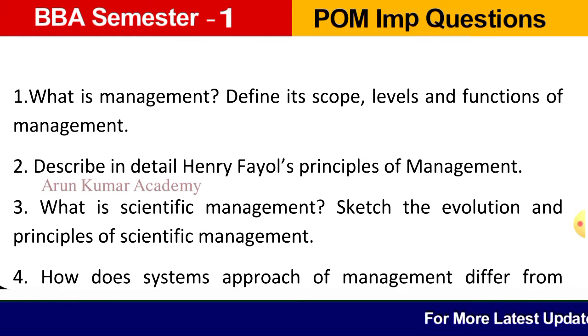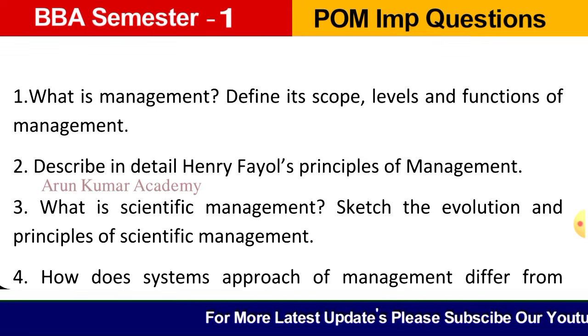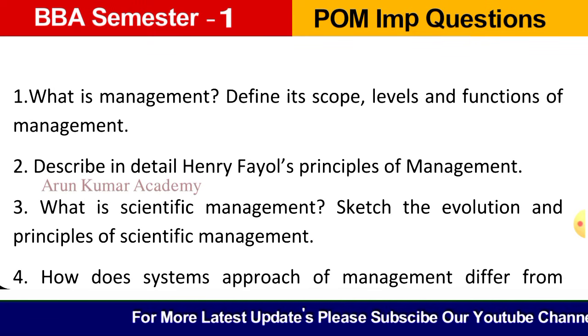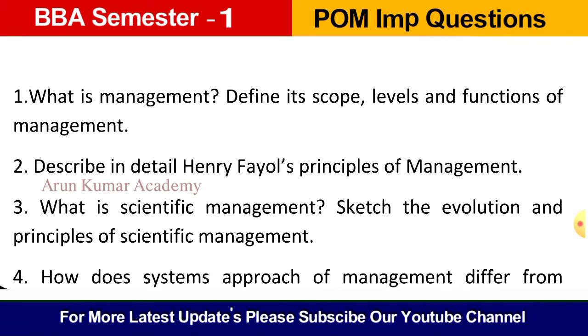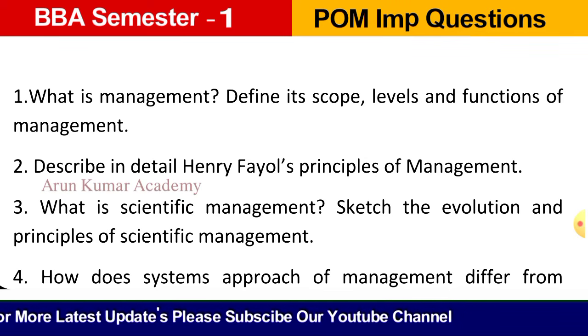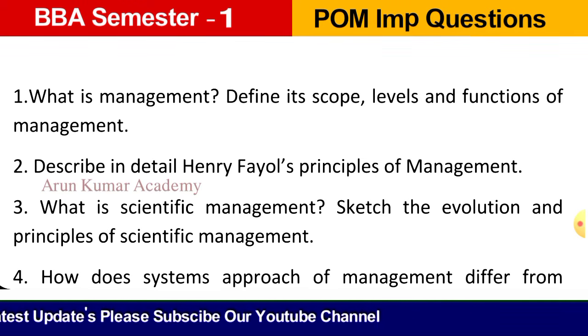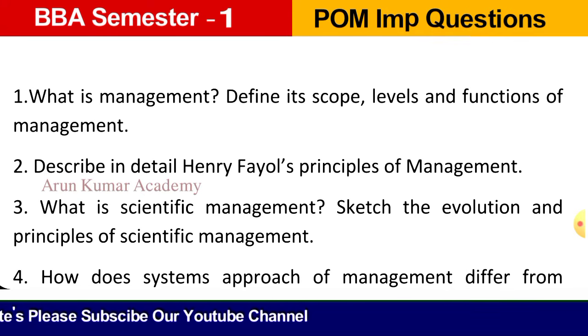So first let me explain what is the meaning of scientific management. Scientific management is performing the work of management in a scientific way. So here in the place of thumb impression earlier, everything is done in a scientific way. F.W. Taylor is known as the father of scientific management.